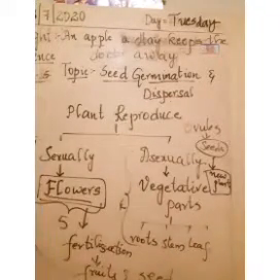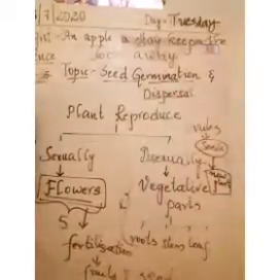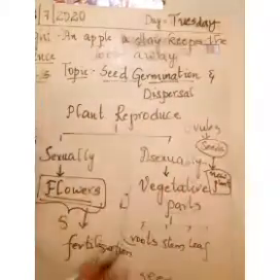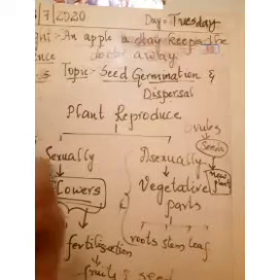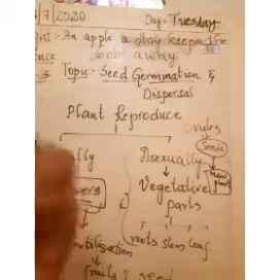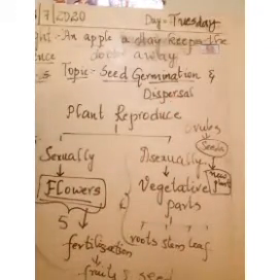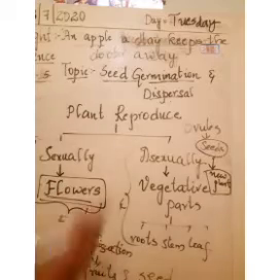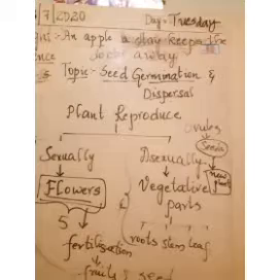How the new plant grows from the seeds, and how the seeds are dispersed from one place to another. Like in flowers we had biotic agents and abiotic agents, that is pollinating agents, in the same way here also we will see how seeds are getting dispersed in this chapter.